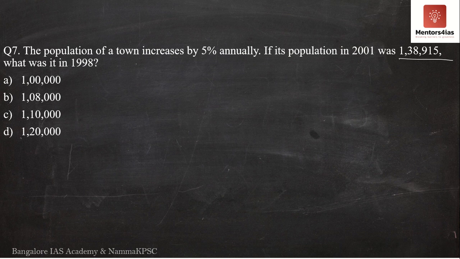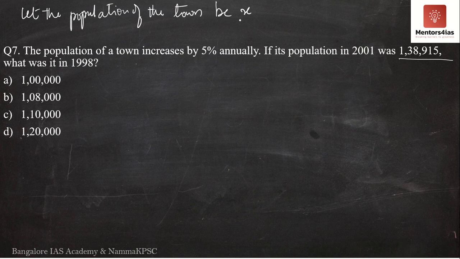So now what I am going to do is, as usual, assume x. So we are going to work our way backwards. Let the population of the town be x. So there are x number of people. Let the population of the town be x in the year 1998.